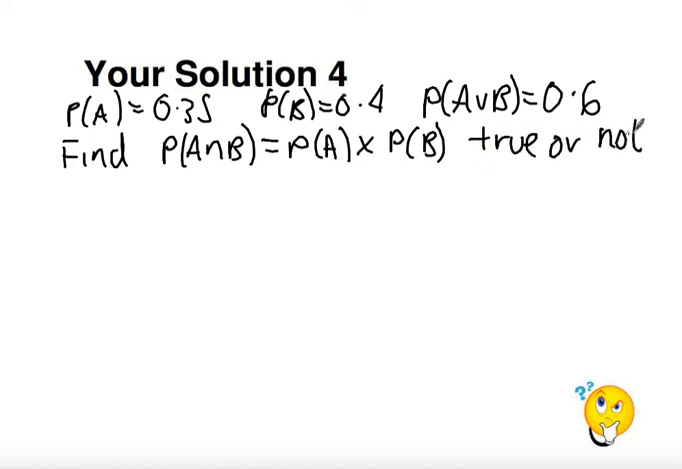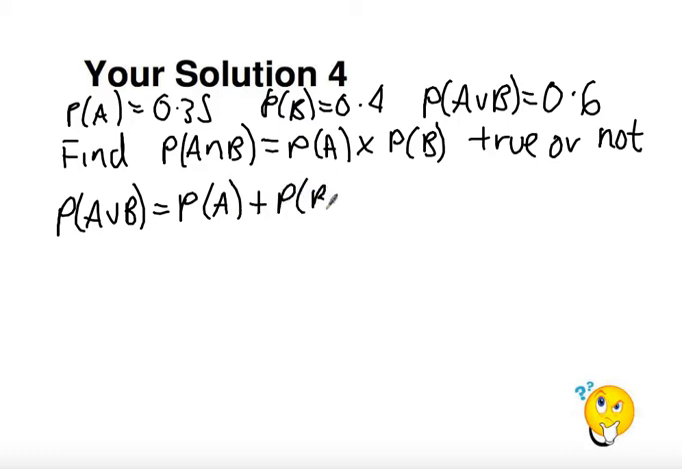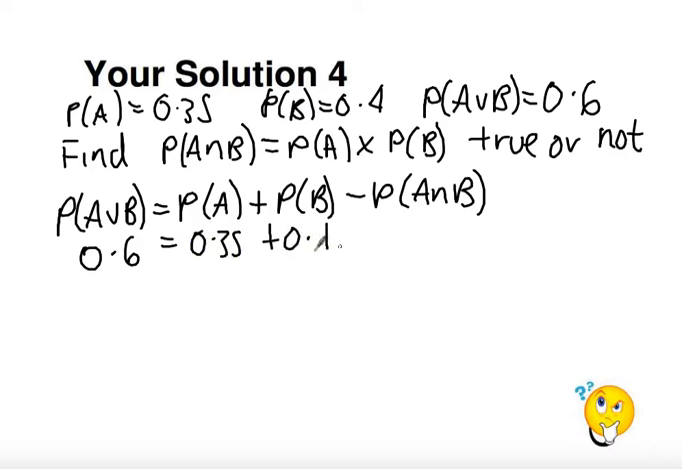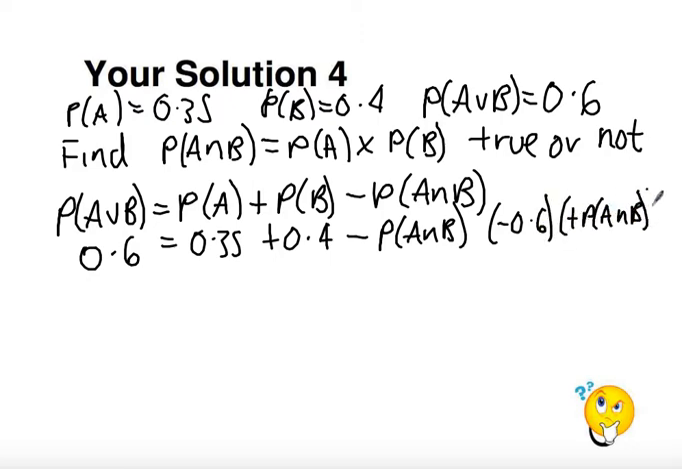Okay, so let's use the addition law exactly as I did a moment ago in order to find what the probability of A intersect B is. And then I can check to see whether the property for independent events is true. So we get 0.6 equal to 0.35 plus 0.4 minus probability of A intersect B. So we're going to subtract 0.6 from both sides and we're going to add probability of A intersect B to both sides. So I get the probability of A intersect B equals 0.75 take away 0.6 is 0.15.